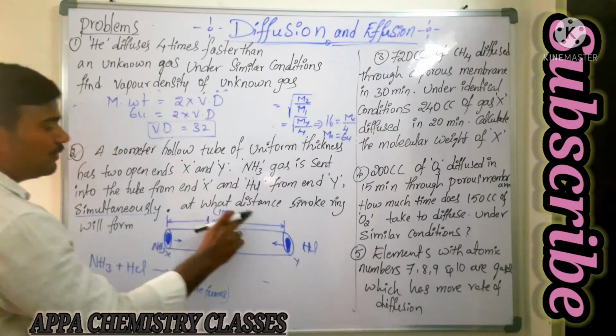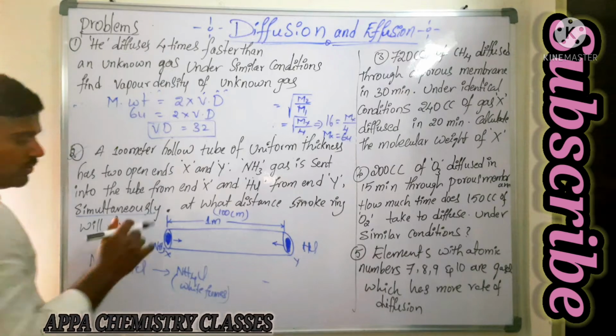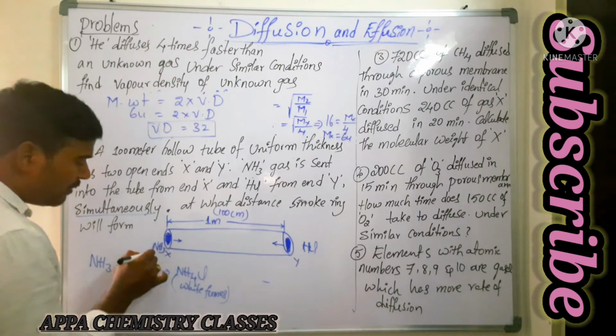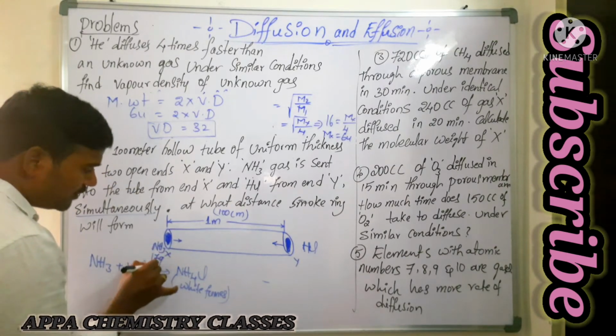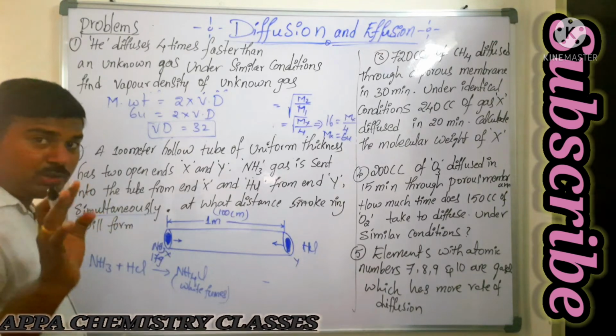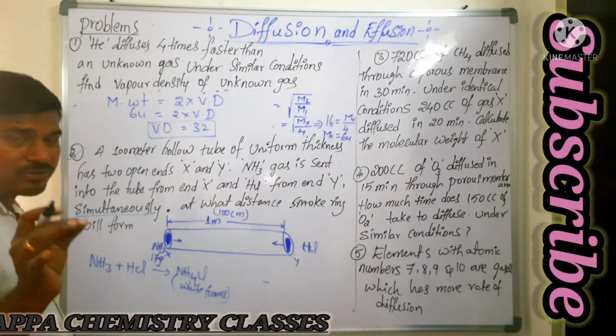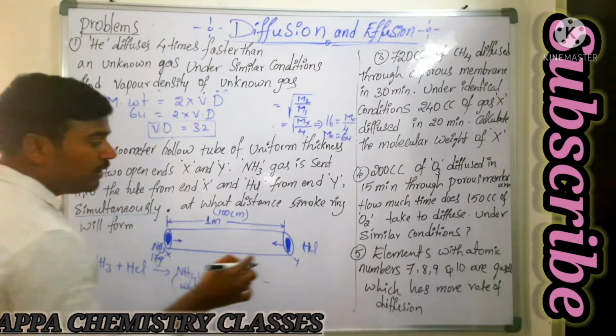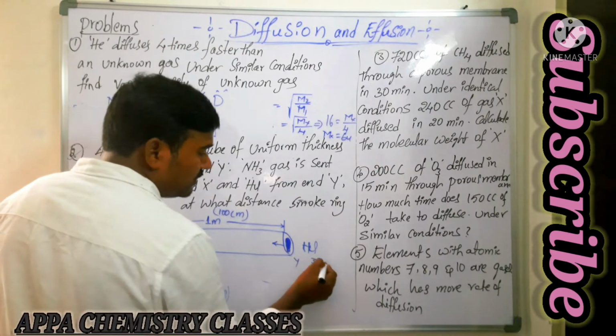So we know the distance. Now see here, the ammonia molecular weight is 17 grams. Whenever you are doing diffusion-related problems, first you need to find the molecular weight. HCl molecular weight is 36.5.